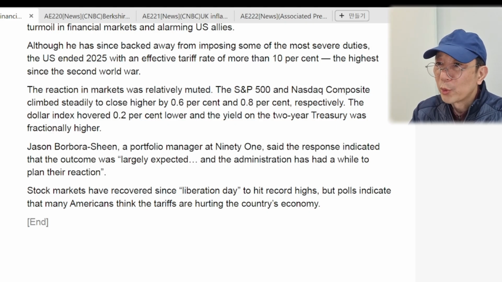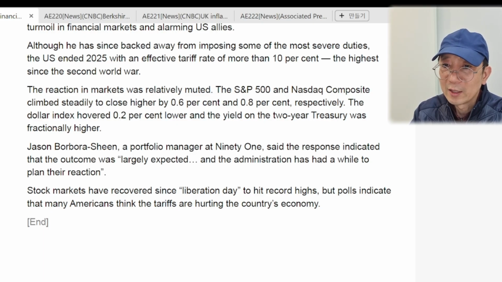Jason Pride, a portfolio manager at 91, said the response indicates that the outcome was largely expected, and the administration has had a while to plan. Stock markets have recovered since Liberation Day to hit record highs, but polls indicate that many Americans think the tariffs are hurting the country's economy.